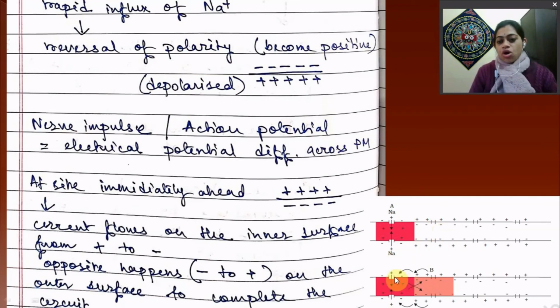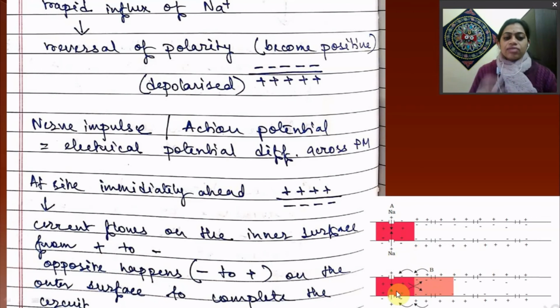Now what happens, the positive charges will move to this negative site inside the axoplasm, and on the outside the positive ions from site B will go to the negatively charged region of site A. So that completes a circuit.